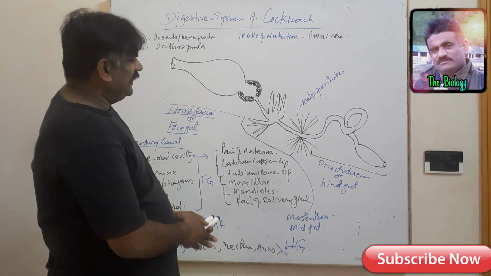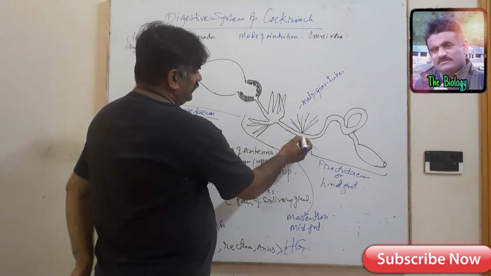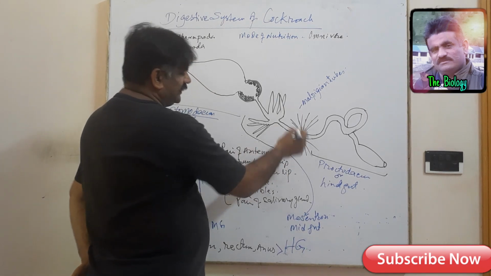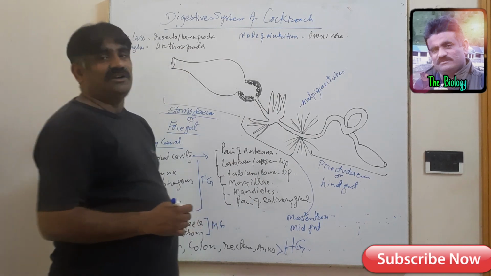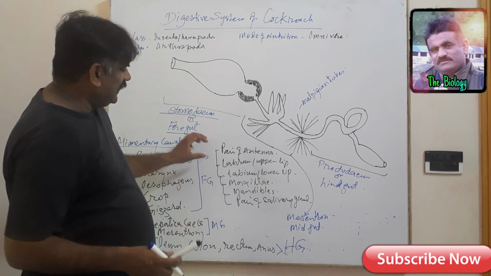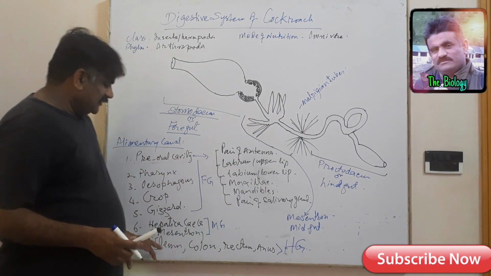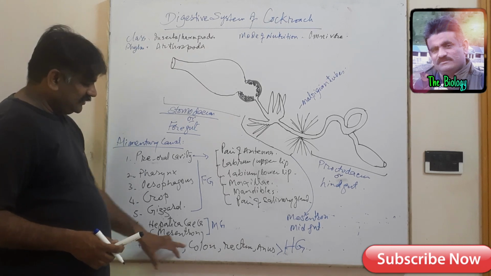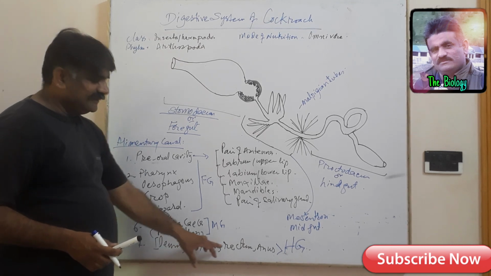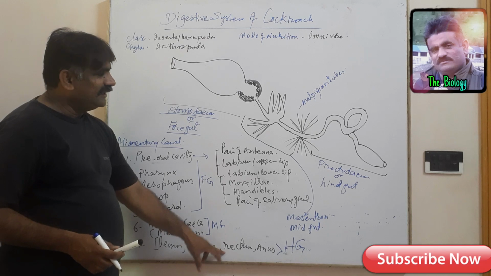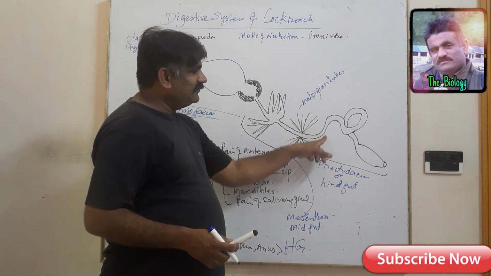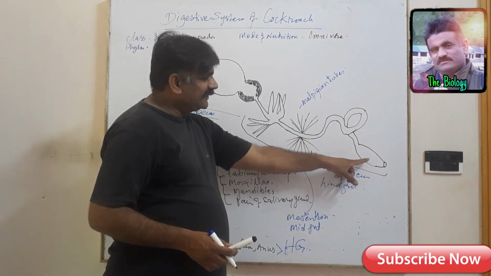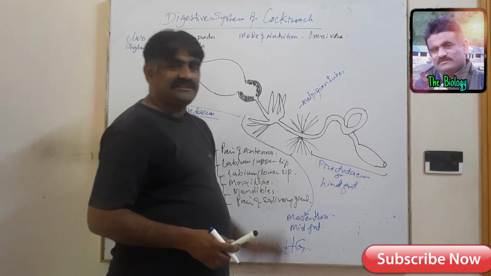Now you see that where the midgut ends, the hindgut starts. Hindgut has ileum, colon, rectum, and anus.